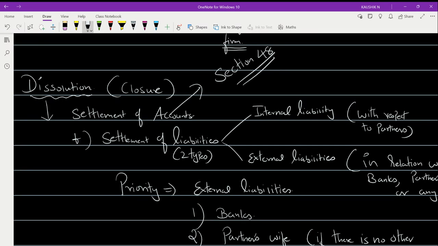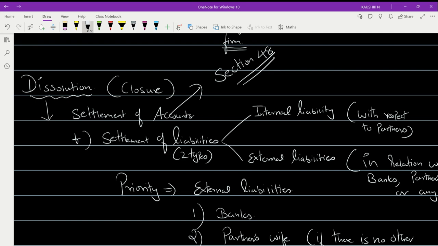The assets in the firm, that is nothing but the fixed assets as well as your current assets, leaving out few items like cash in hand or cash at bank, and then the amount of loans and advances. All these things should not be taken into account.